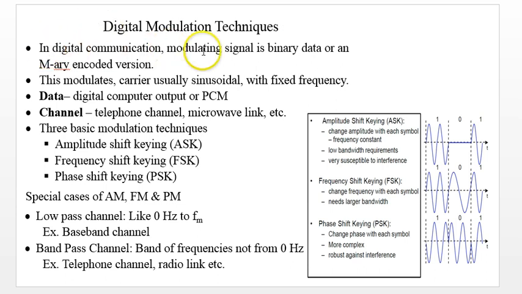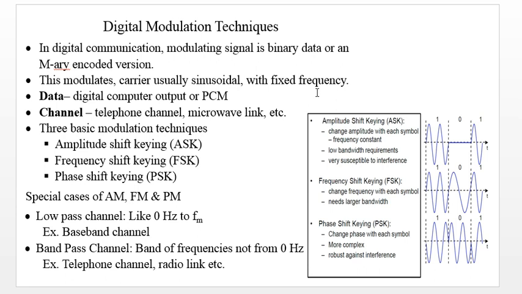So in digital communication, the modulating signal is binary data or an M-ary encoded version of it. M-ary data means that instead of transmitting a single bit of information, we can have more than one bit. So this modulates the carrier, usually sinusoidal, with a fixed frequency.